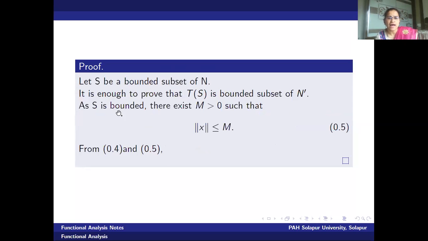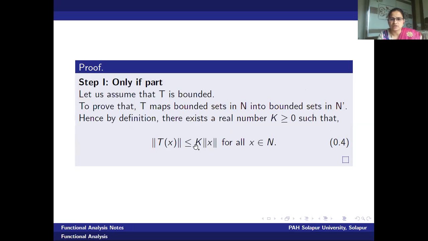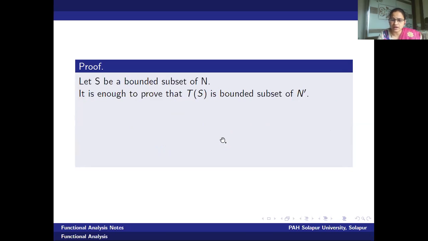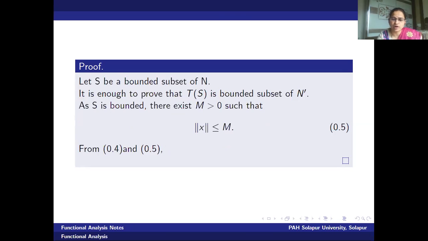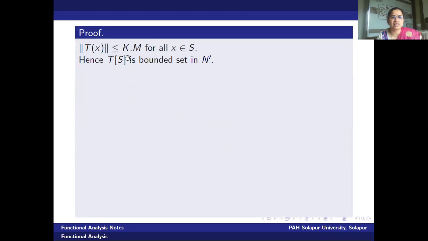Now as S is bounded, what one can say? According to the boundedness of this set, there exists a positive constant M greater than 0 such that norm x is less than or equal to M for all x in S. Now combining both the equations, norm T of x is less than or equal to k times norm of x, and this norm x is less than or equal to some positive constant capital M. Therefore, if I combine both the inequalities 4 and 5, I get norm T of x is less than or equal to k into M for all x in S. Hence, T of S is a bounded set in N dash.